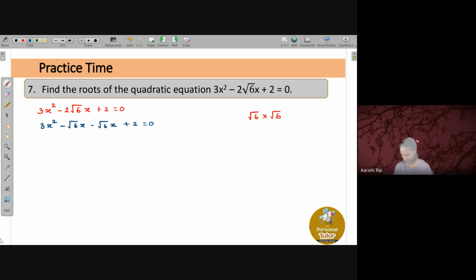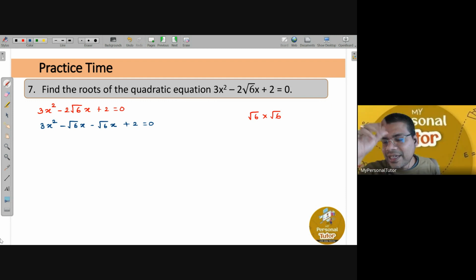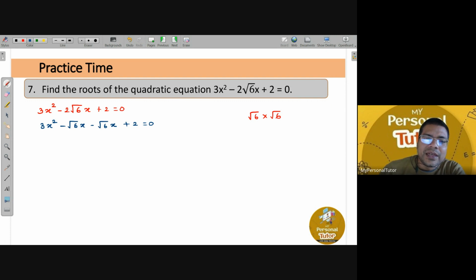x equal to 2 by 3 in the first, and in the second x is equal to plus root 2. This is wrong, right, Arohi? What are you doing? No, Arohi. Please understand carefully here, okay? Please, everyone, please focus here. 3x square minus root 6x minus root 6x plus 2 equals to 0.